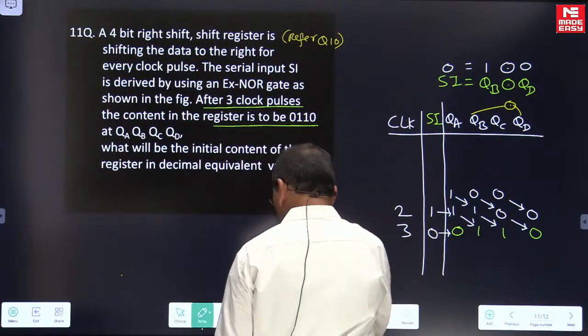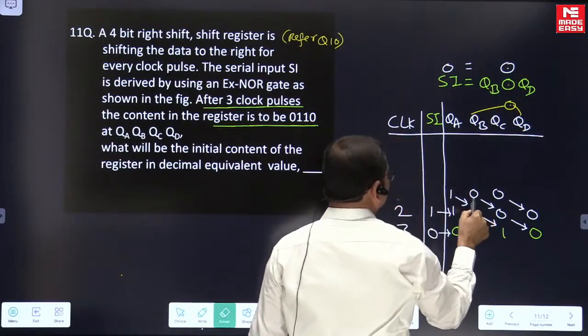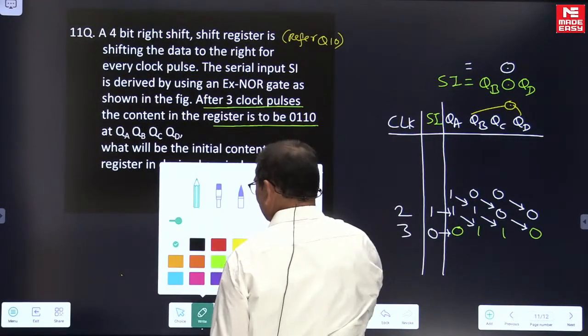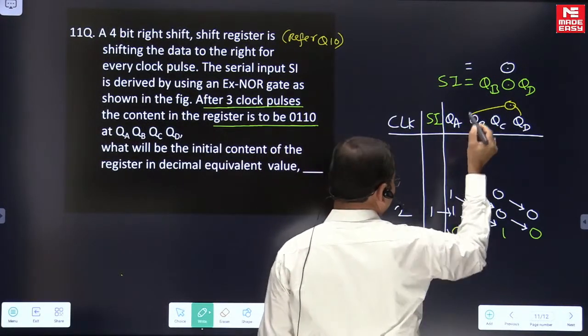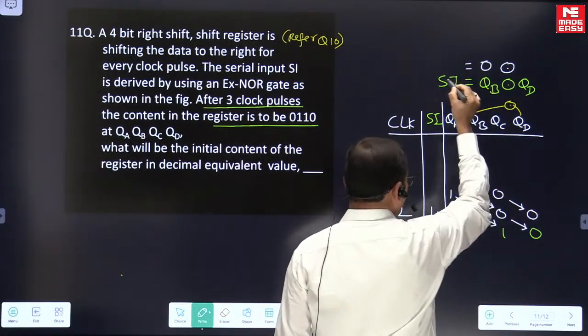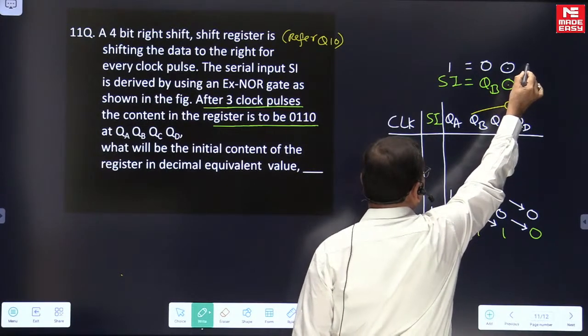Now we are coming to the same strategy. We are having here QB value which is already decided. The QB value which is already decided, it is 0, and we want serial input is to be 1. Then what's supposed to be QD is the question.